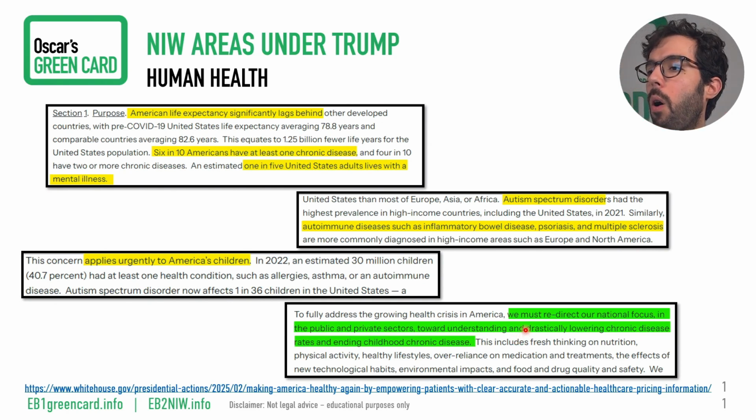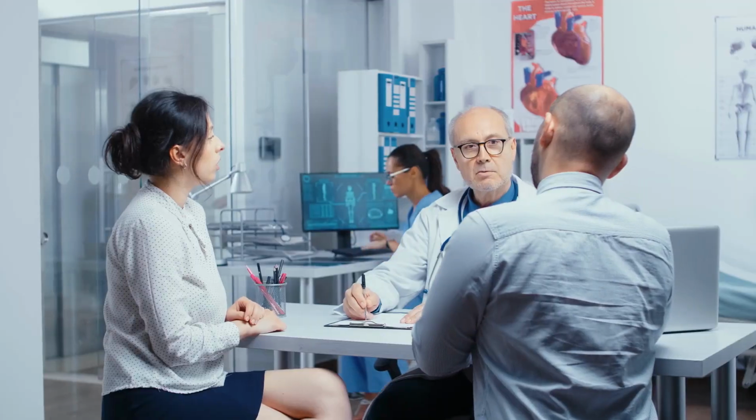Then it goes on about what to do. "We must redirect our national focus in the public and private sectors toward understanding and drastically lowering chronic disease rates and ending childhood chronic disease." So I like this kind of thing because it gives you, again, a lot of stuff to choose from in terms of what kind of diseases.